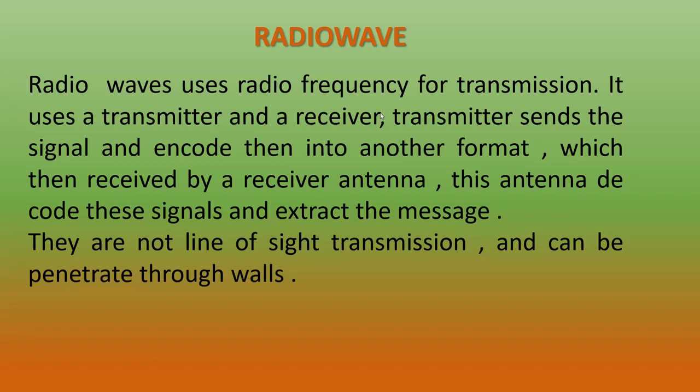But in microwave, signals are transmitted in line of sight. That means it will travel only in a straight line. But in radio wave, signals are not in line of sight transmission. It can penetrate through walls also. Radio frequency is transmitted through the radio, so that means it can penetrate through the walls.